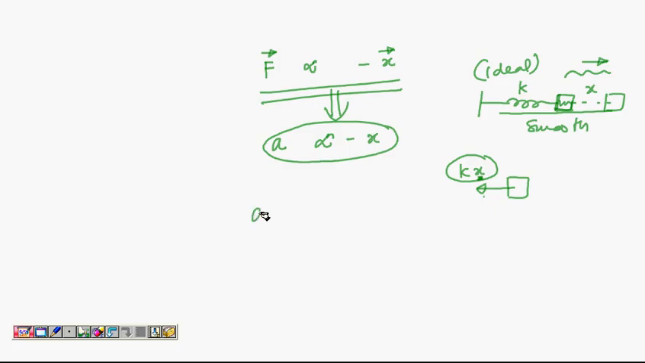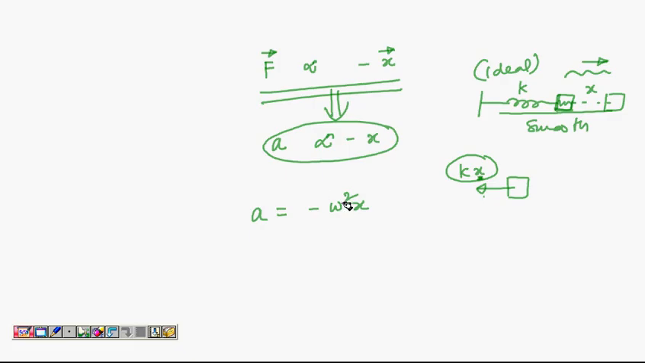Now I can introduce a constant. Acceleration is minus some constant into x. Whenever there is a proportionality, I can convert it into equality by introducing a constant. The constant here should be positive, because if the constant is negative, then the minus sign becomes plus, then acceleration is not opposite to displacement. So the constant, I am going to write it as omega square, because square is always positive.